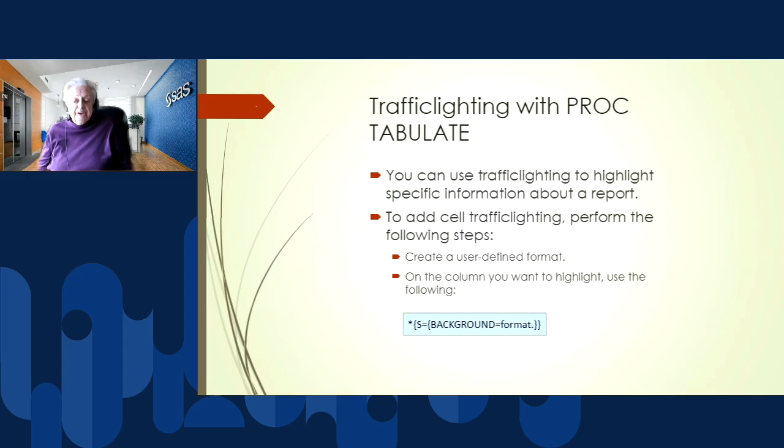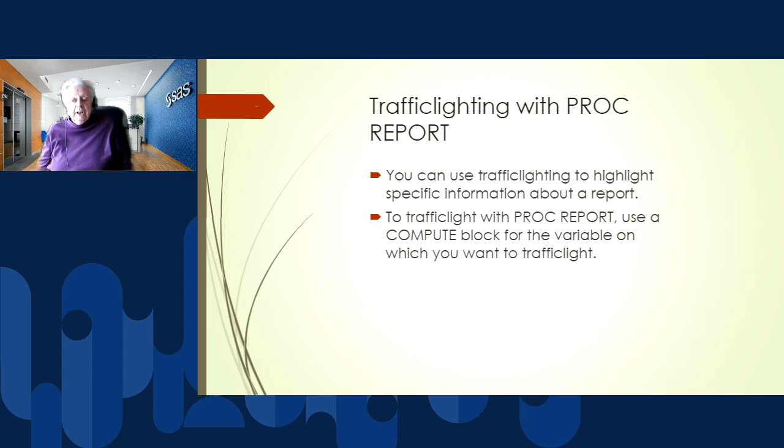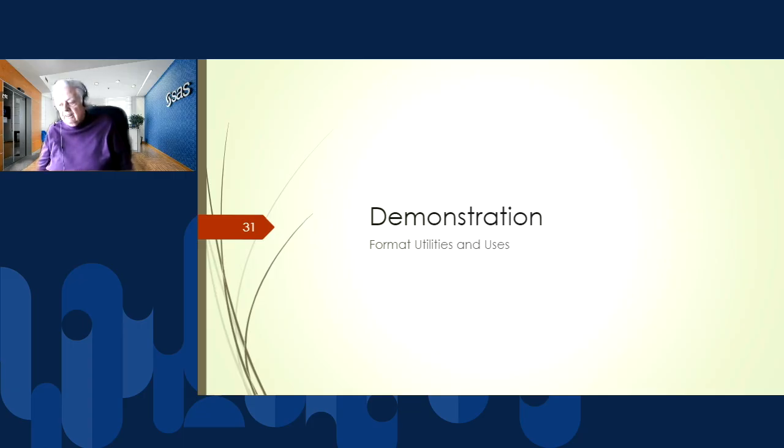And I can then use this with proc tabulate in particular by applying the style equals or S equals option to say, use that color coding to specify the background style or color. And I can also use it with proc report using a compute block for the variable you want a traffic light. So that's just a whiz tour through some of the formats.